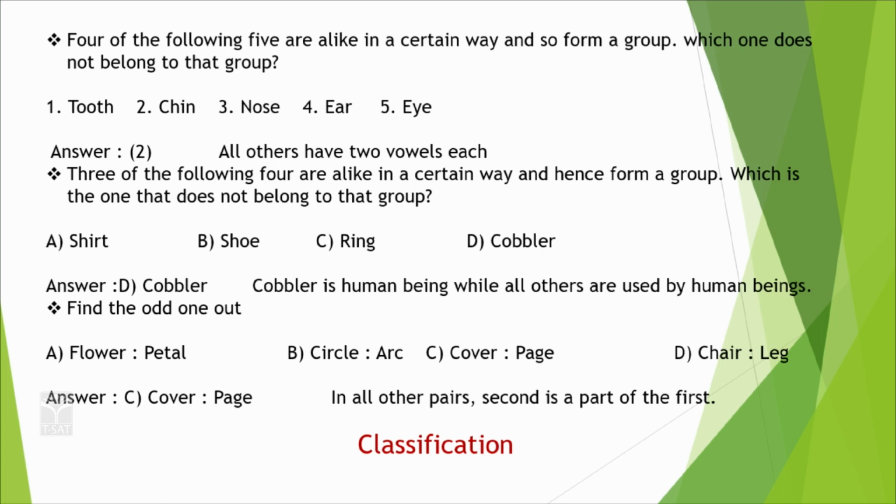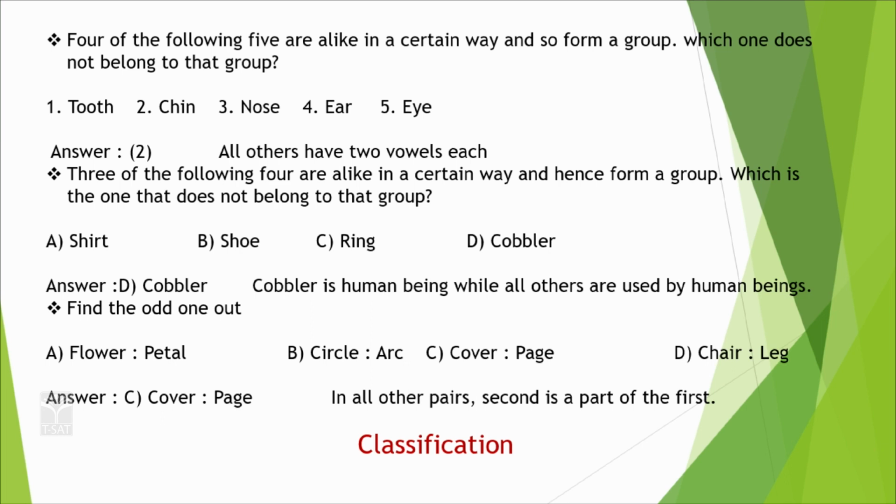There are 2 vowels in tooth. There are 2 vowels in nose, that is O and E. There are 2 vowels in ear, that is E and A. There are 2 vowels in eye, E and E, but there is only one vowel, that is I, in chin. So, chin is the odd one from among the given group.